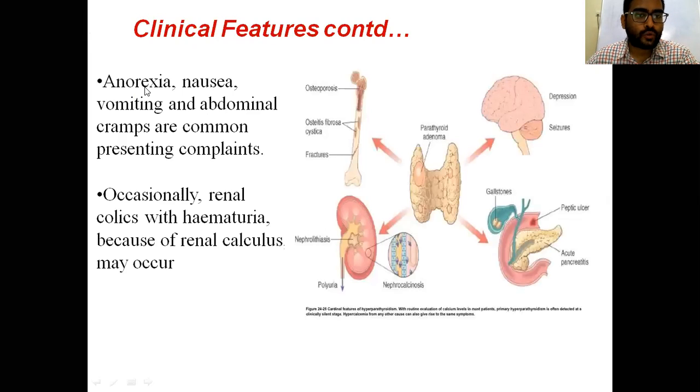Clinical features are due to hypercalcemia. These are anorexia, nausea, vomiting, and abdominal cramps. Occasionally, renal colic and hematuria are also seen due to increased calcium turnover.